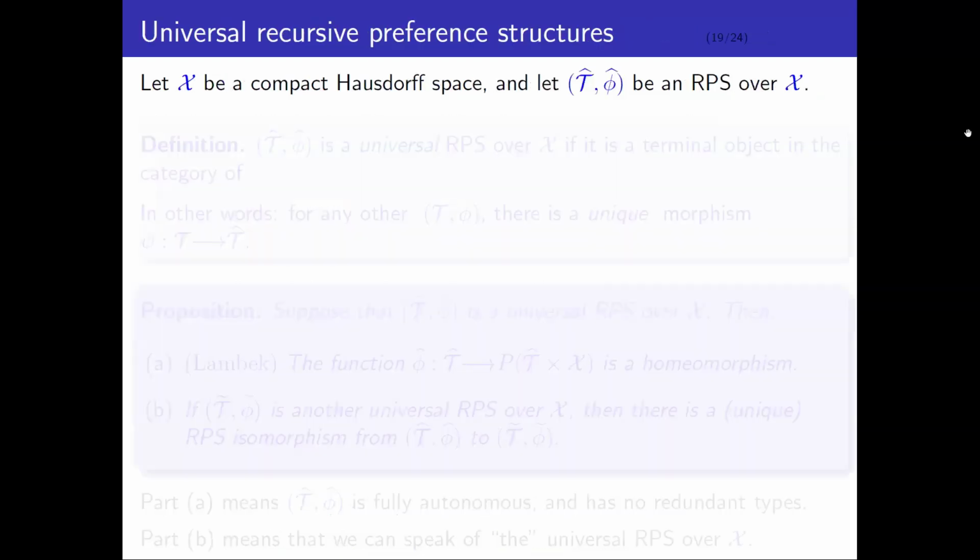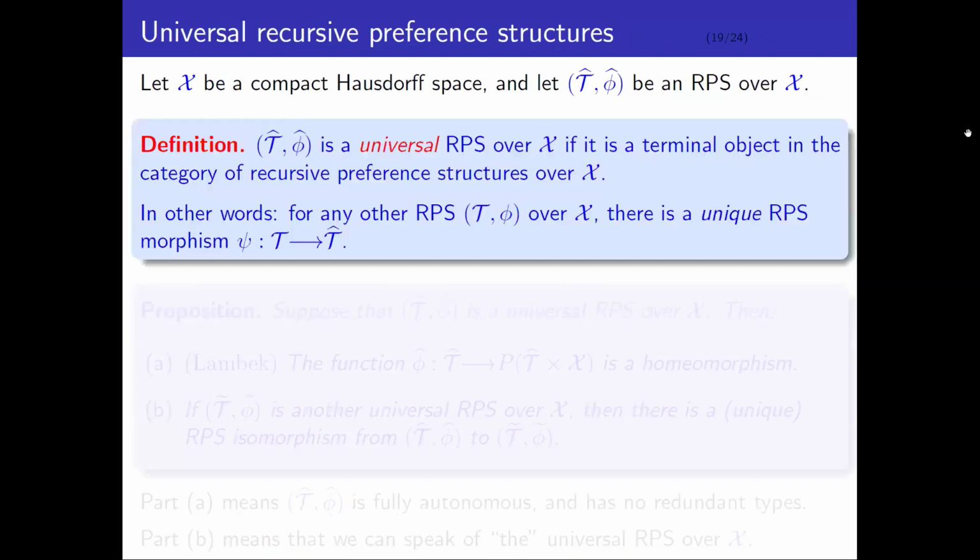Great. So now suppose that X is a compact Hausdorff space and let T hat, phi hat be a recursive preference structure over X. So here's the key definition, which motivates the title of the presentation.